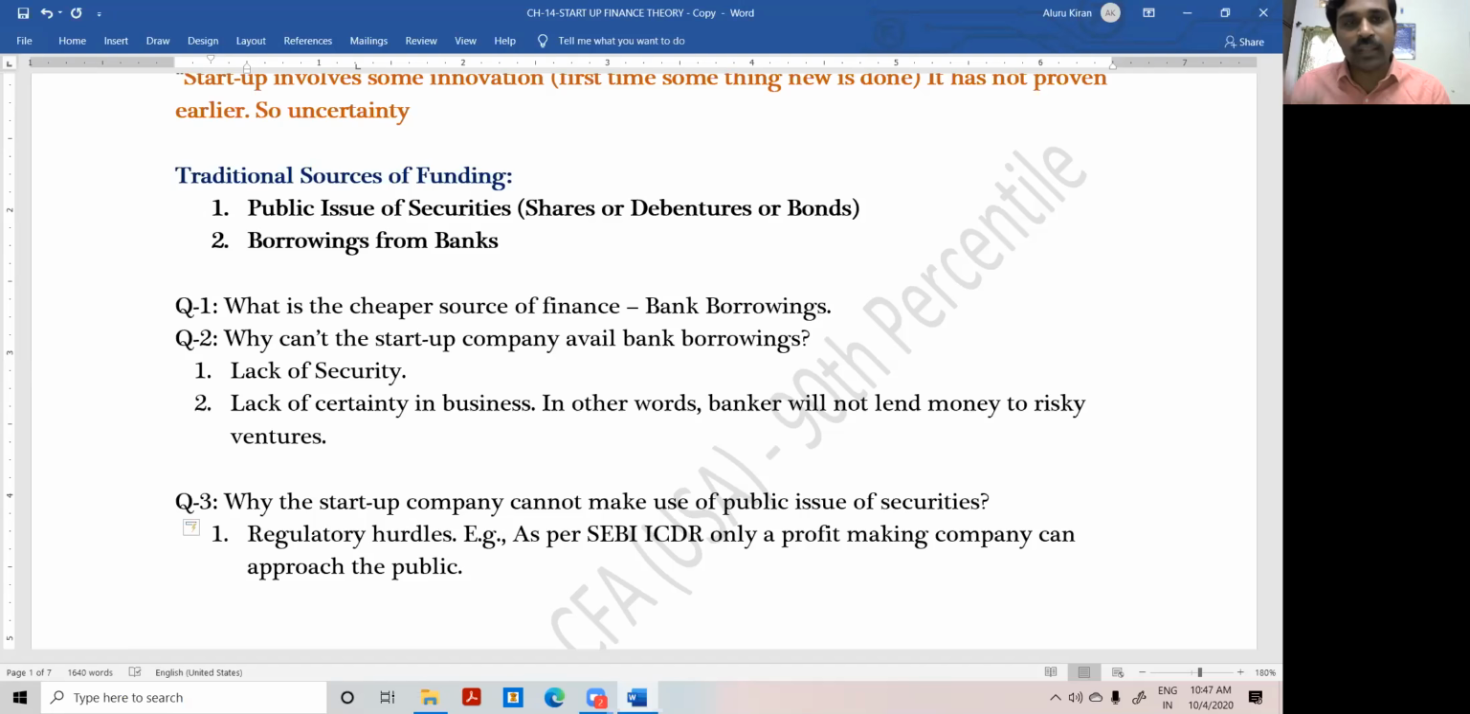That is the very reason why Flipkart is planning to list its shares in NYSE, New York Stock Exchange, rather than in BSE or NSE. Because of this hurdle, you cannot approach it.